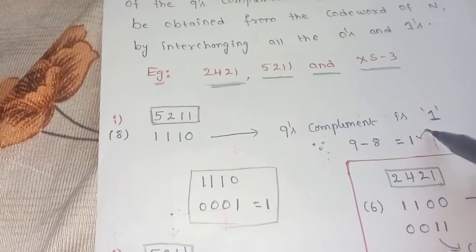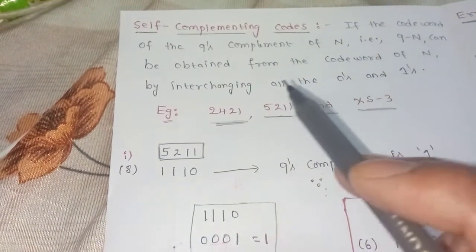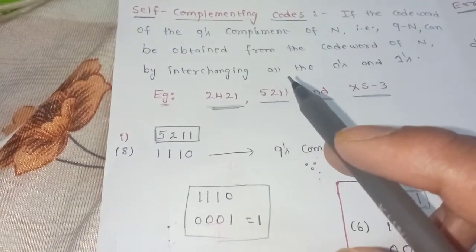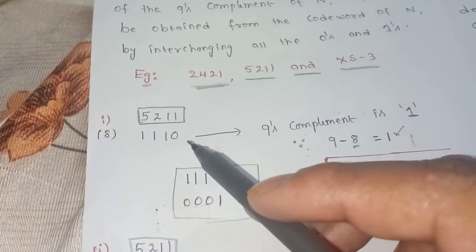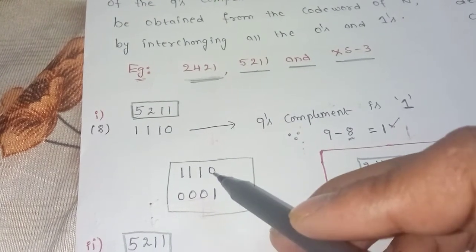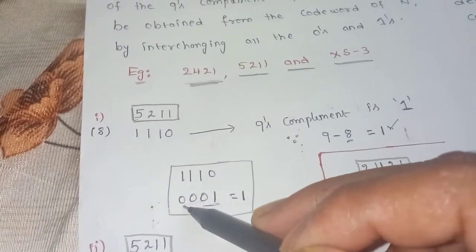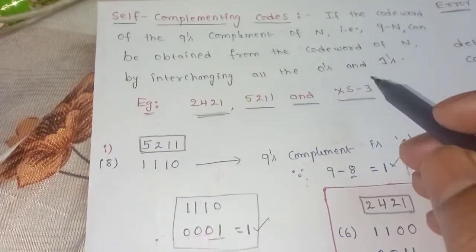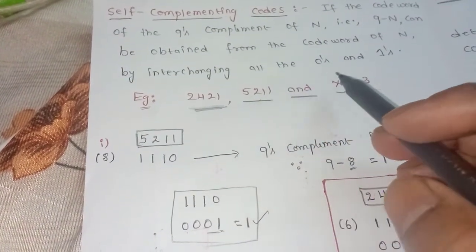What is the meaning of this definition? If the code word of the 9th complement of n, that is 9 minus n, can be obtained from the code word of n by interchanging all the zeros and ones. Here this is n. Now if you interchange all zeros and ones, 1 becomes 0, 1 becomes 0, 1 becomes 0, 0 becomes 1. That means this is 0001, which is equal to 1. That is the meaning. Is it clear, all of you? That is the definition: 9 minus n can be obtained from the code word of n by interchanging all the zeros and ones.